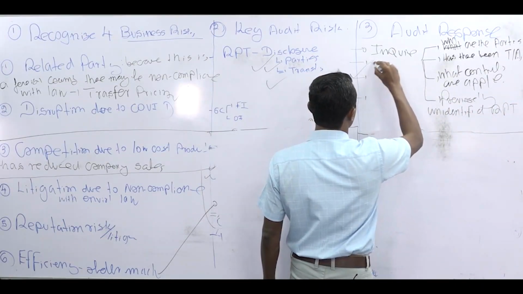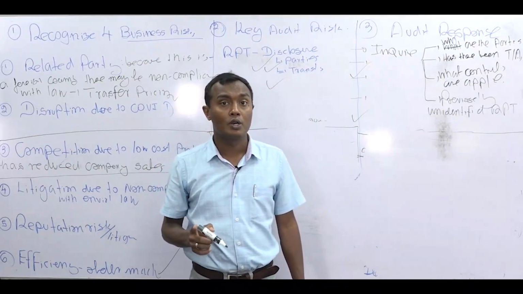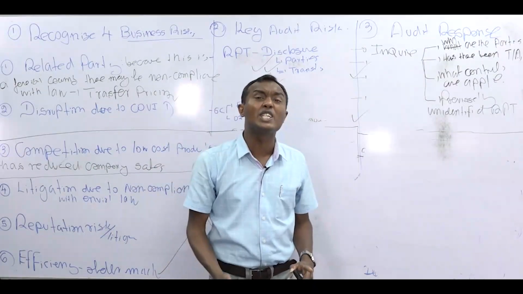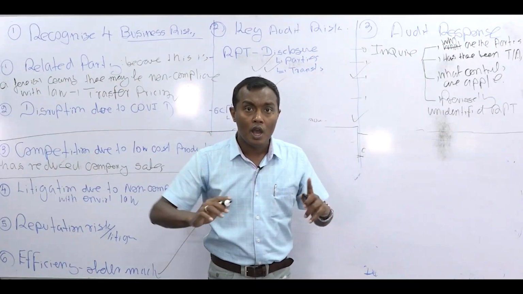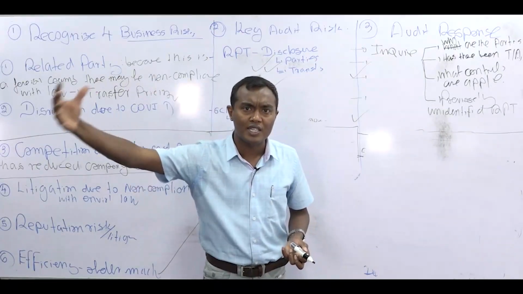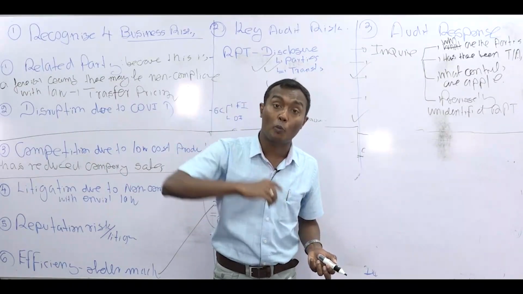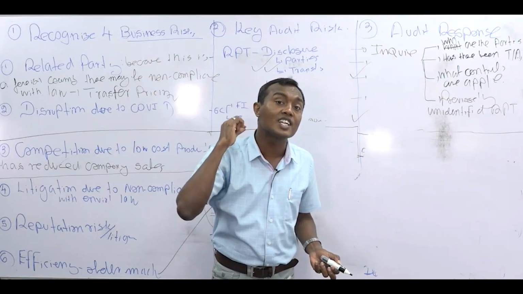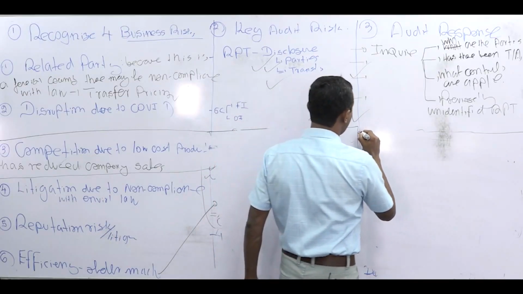Remember, as a part of this, the biggest risk for related parties is the possibility to have what? Unusual transactions. You have to specifically check whether there are unusual transactions. This word you must remember. What is the word? Outside the normal course of the business. In the normal course of business, from the Bangladesh company, you only import material. But imagine this company has a property sale to the Bangladesh company. That is called an unusual transaction outside the normal course of the business. So, you can definitely write that as an answer.